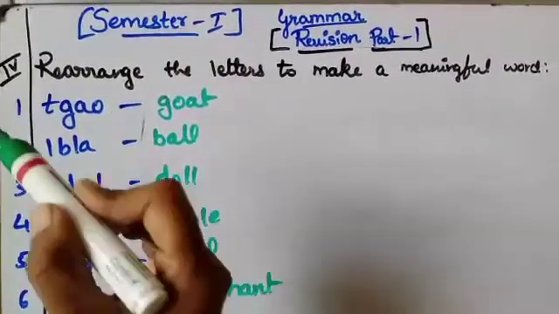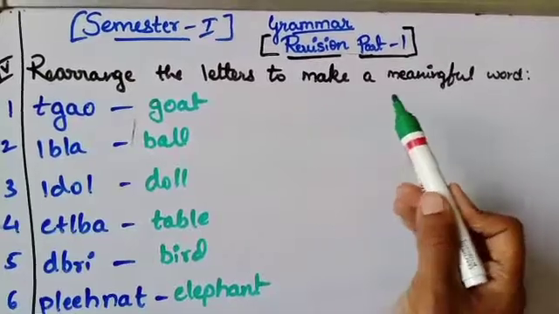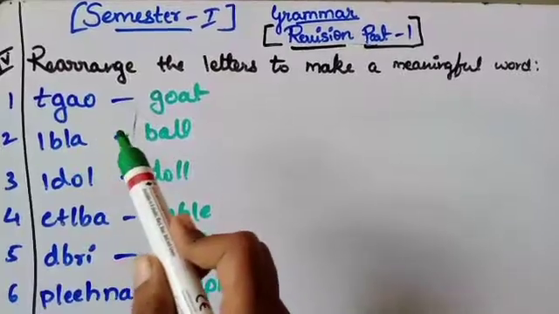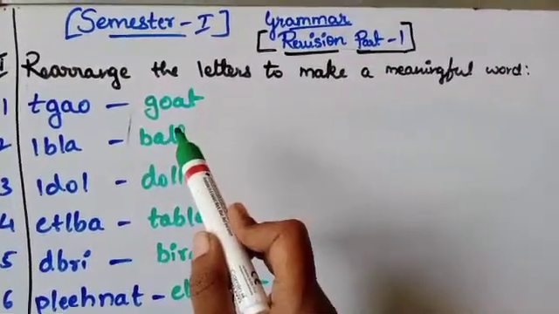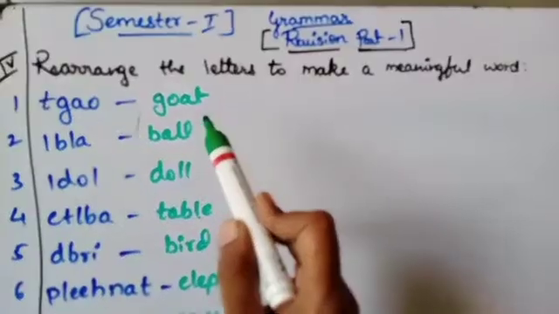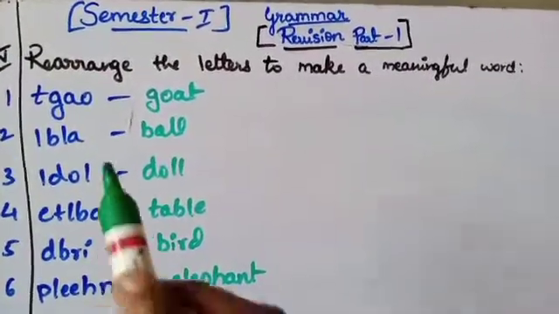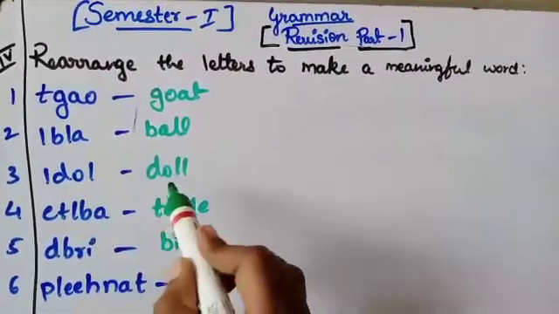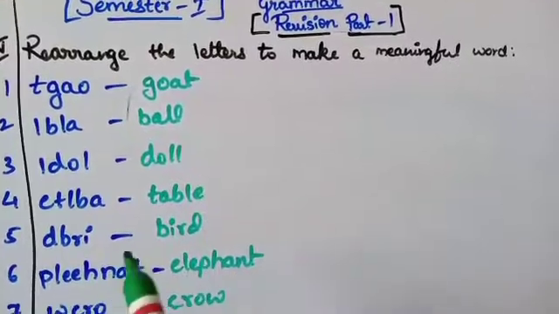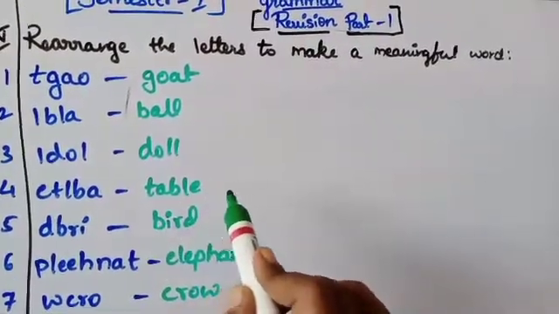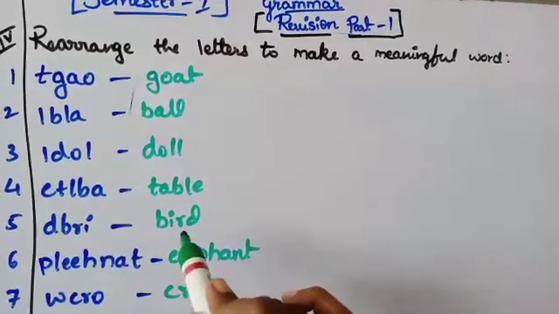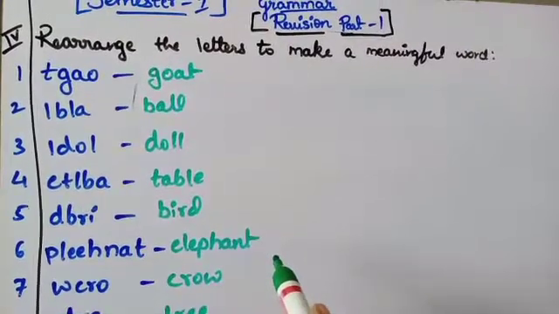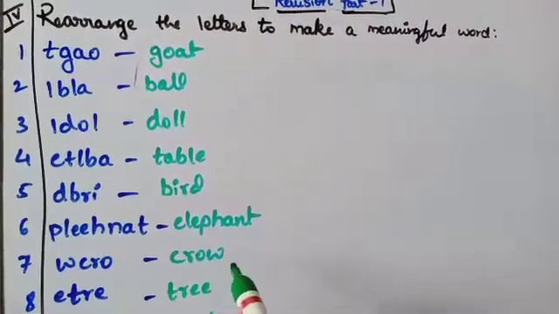The next one, rearrange the letters to make a meaningful word. The first one is T-G-A-O. When we arrange it properly, we get G-O-A-T, goat. The next one is B-A-L-L, ball. The next one, D-O-L-L, doll. The next, T-A-B-L-E, table. B-I-R-D, bird. E-L-E-P-H-A-N-T, elephant. C-R-O-W, crow.